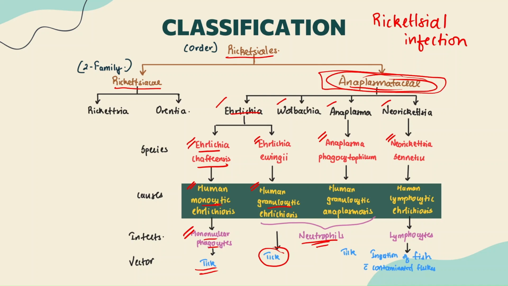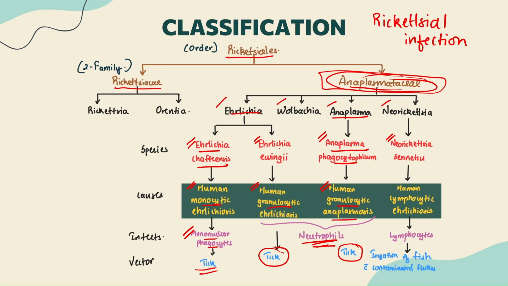Clear? Then under the genus Anaplasma, we have Anaplasma phagocytophilum. This Anaplasma phagocytophilum is again going to infect the neutrophils. The vector is tick, and it is going to result in human granulocytic anaplasmosis, guys.